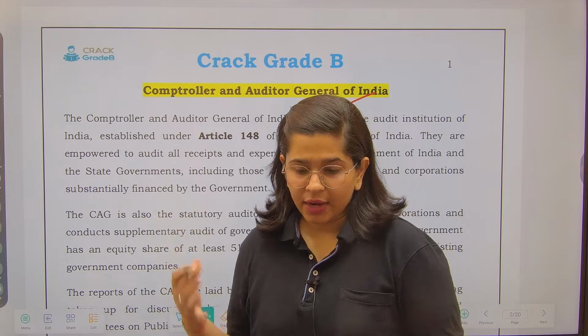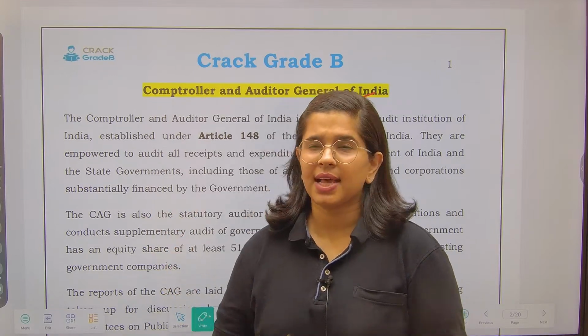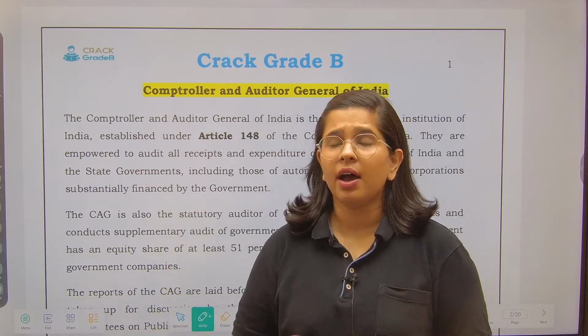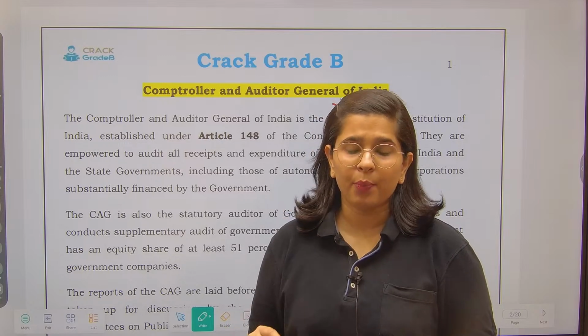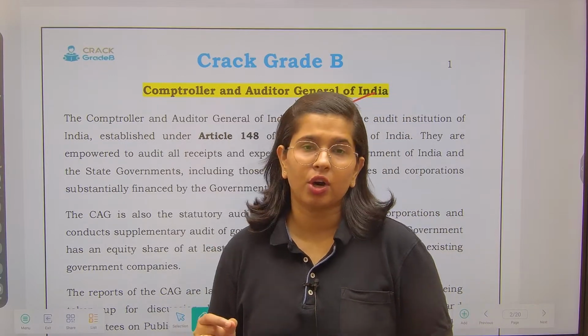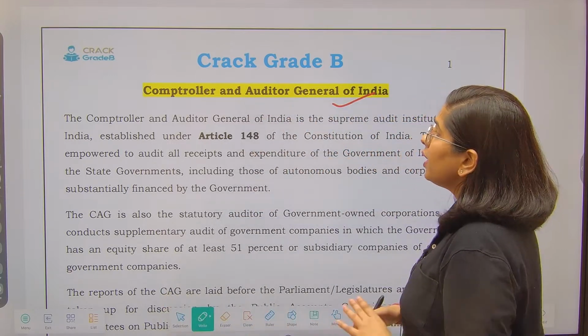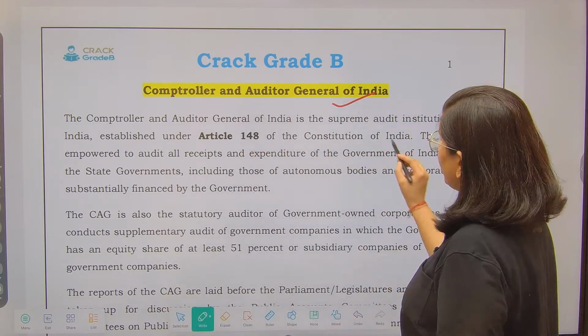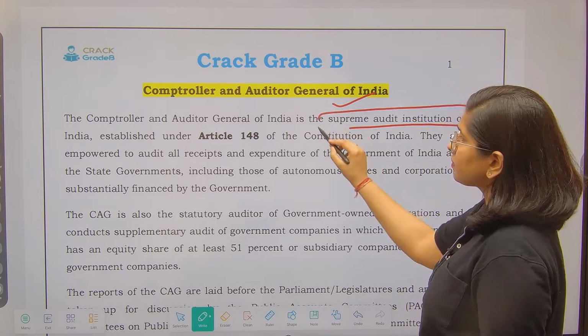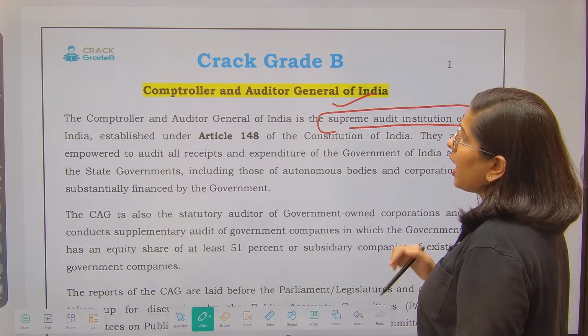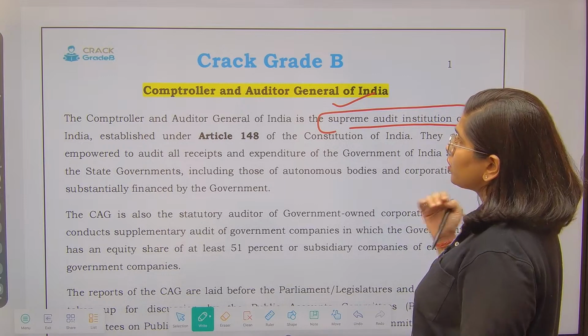So let's start with the functions as well as duties, tenure, etc. In CAG, everything is important. You cannot skip anything in the topic of Comptroller and Auditor General of India. So the Comptroller and Auditor General of India is the supreme audit institution established under Article 148 of the Constitution of India.